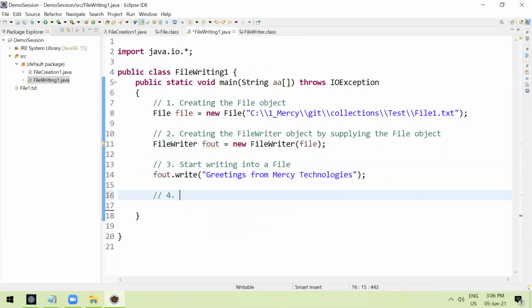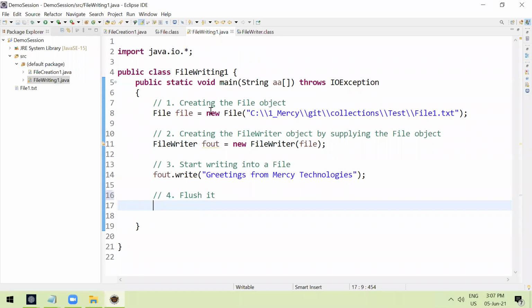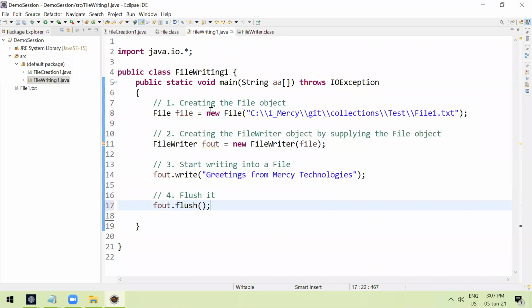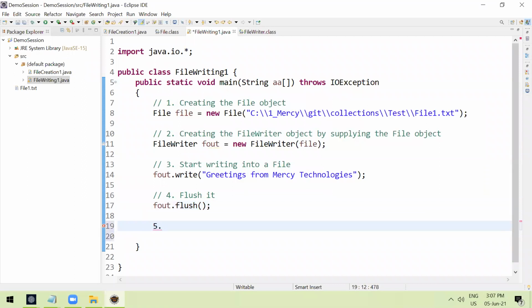Fourth step is just flush it. Flush means we will keep writing from our application to the file system. Flush means, hey, I am done with the writing, right? Just flush it. How to do that? fout.flush(). This flushing is important. Once you flush it, close the connection, right?